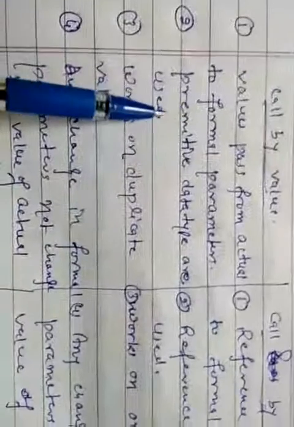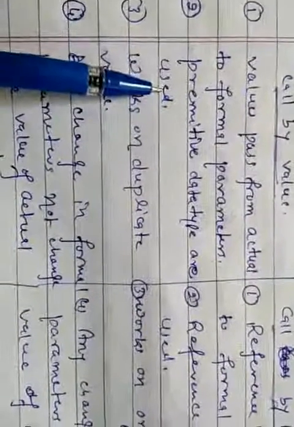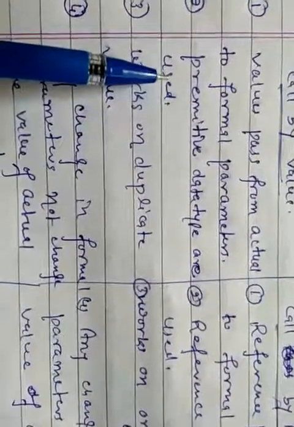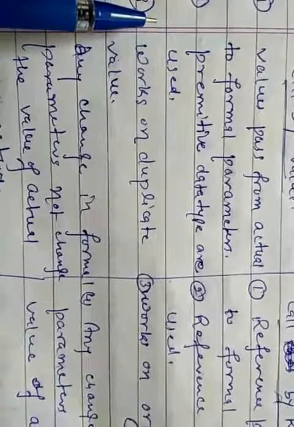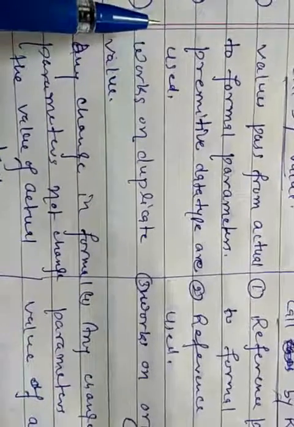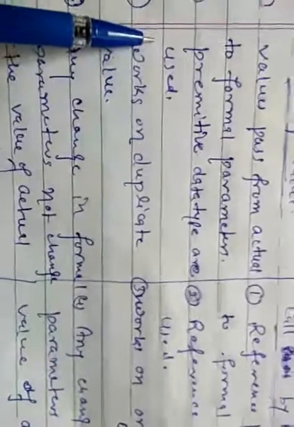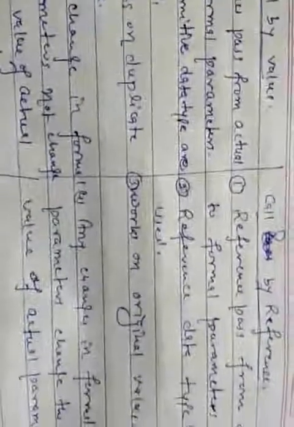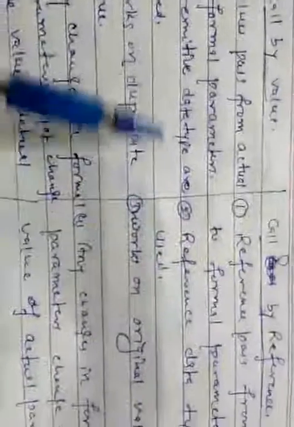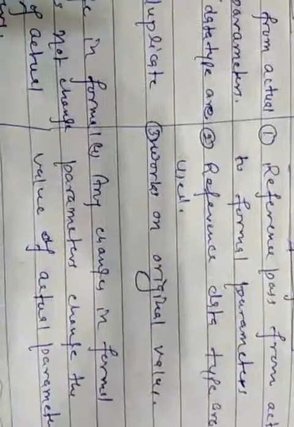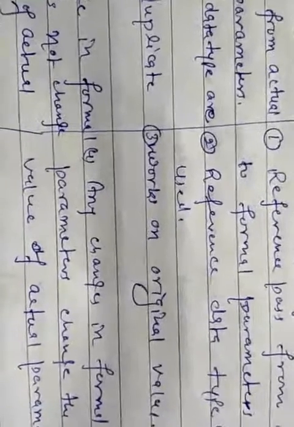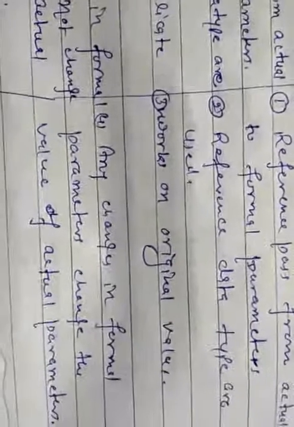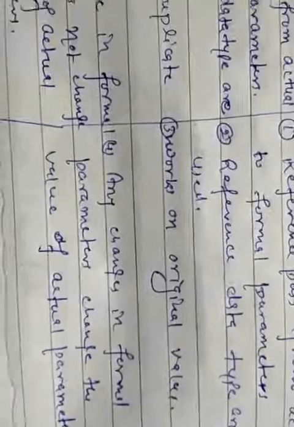In call by value, primitive data types are used such as integer, character, float, double. So all the eight primitive data types we can use in call by value, whereas in call by reference, composite data types or reference data types are used. So here the object will be passed or arrays will be passed.